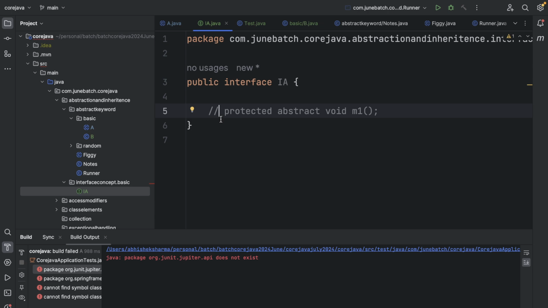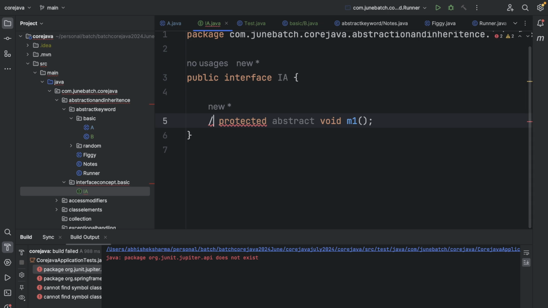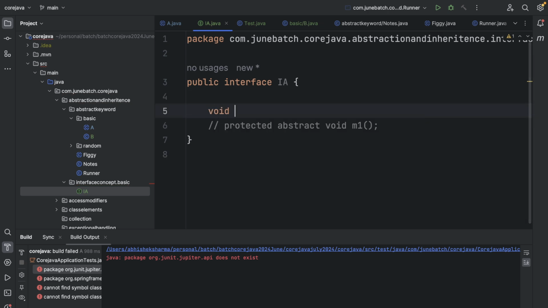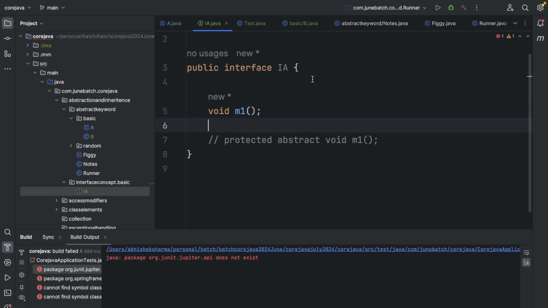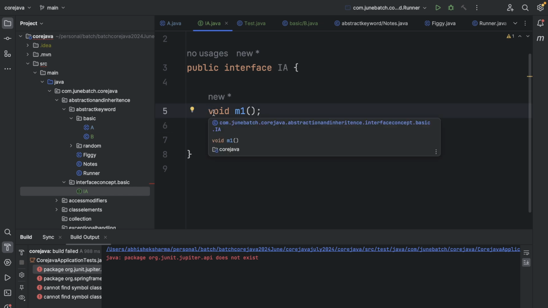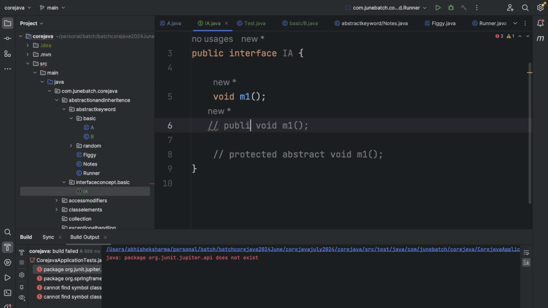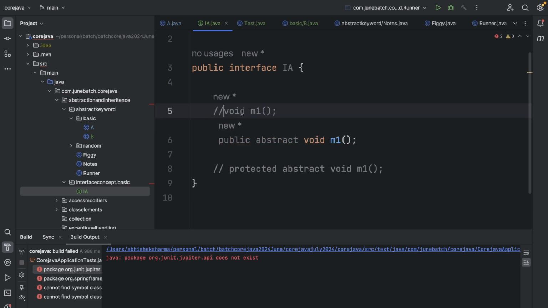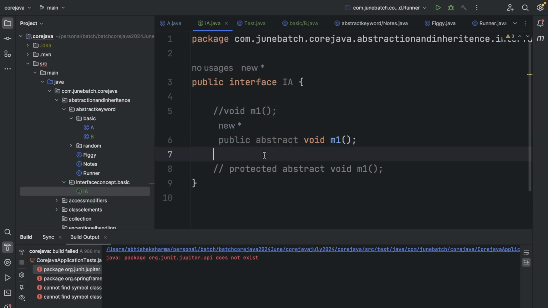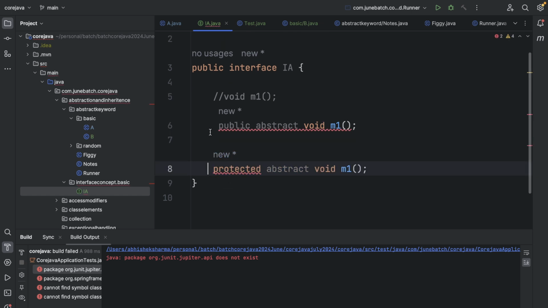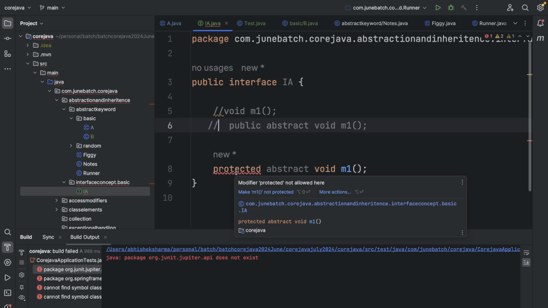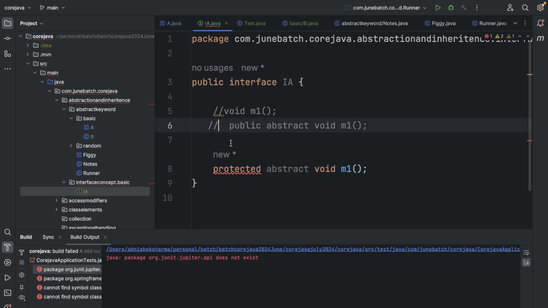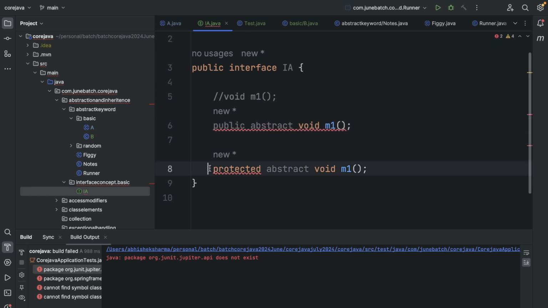It's not like it is protected or something. What I have said before is that if I write public void m1, it is equivalent to public abstract void m1. Above and below are the same, and it is not throwing an error. But if I remove this, then it will throw an error. Why will it throw an error? Because we are overriding with protected. Right now we are not overriding, the reason is that public is already there.